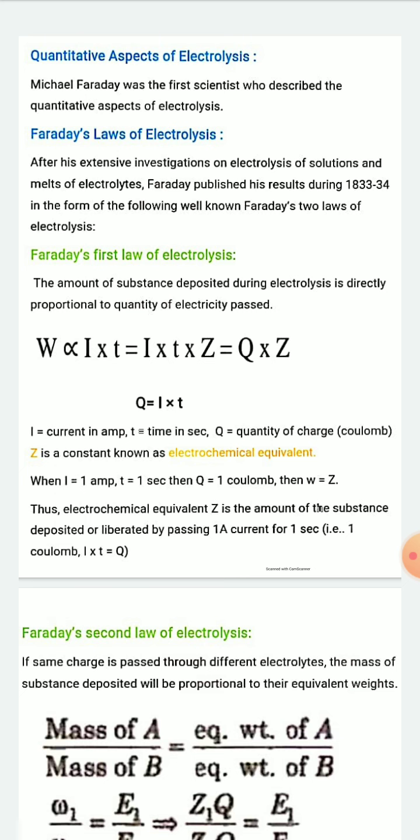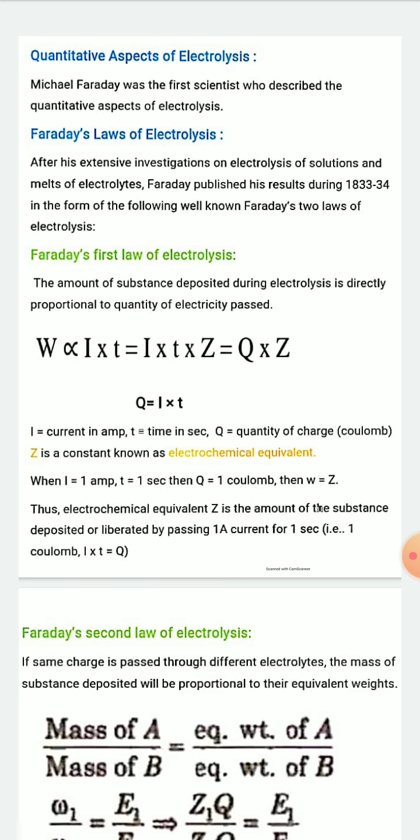I have told in the previous videos that when electricity is passed through an electrolytic solution or through a molten electrolyte, the electrolyte will dissociate into ions. The positively charged ion, that is the cation, goes to the cathode and the anion goes to the anode.